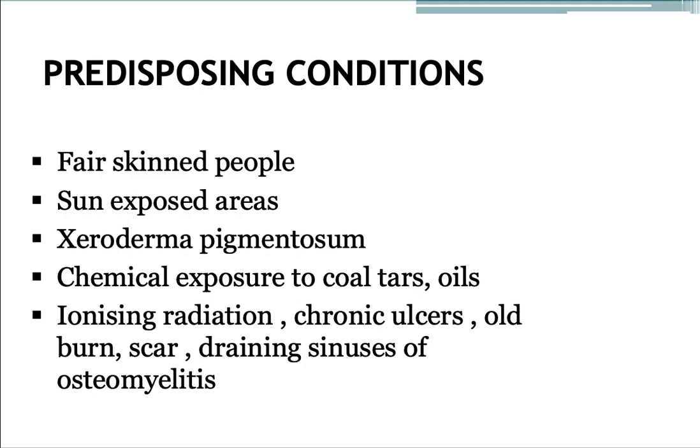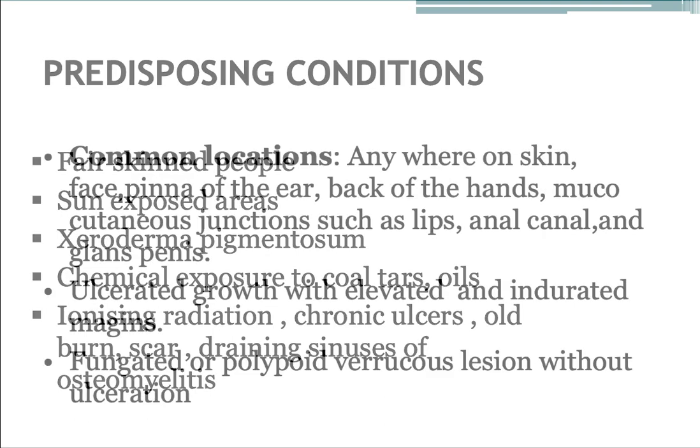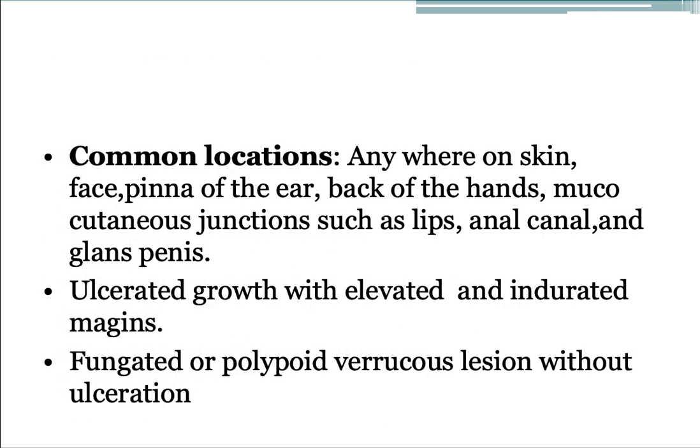Chronic ulcers, old burns, scars, and draining sinuses of osteomyelitis may be predisposing conditions for the occurrence of squamous cell carcinoma. They can occur anywhere on the skin, most commonly on the face, pinna of the ear, back of the hands, mucocutaneous junctions, anal canal, and glans penis.